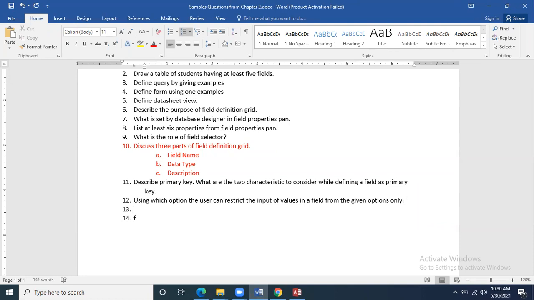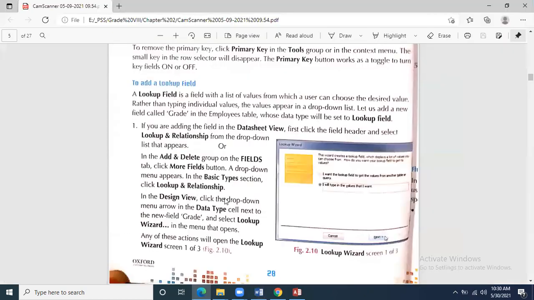The question can also be written as: describe the role of lookup field in MS Access design view. So it can be asked in such ways as well.